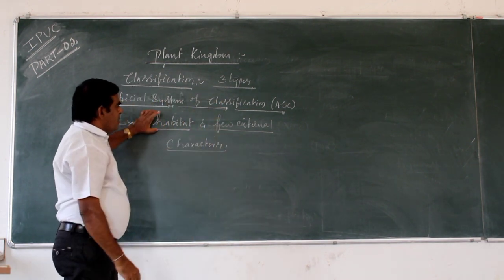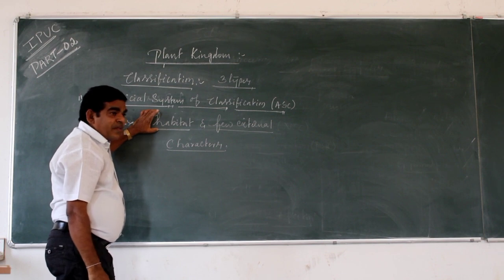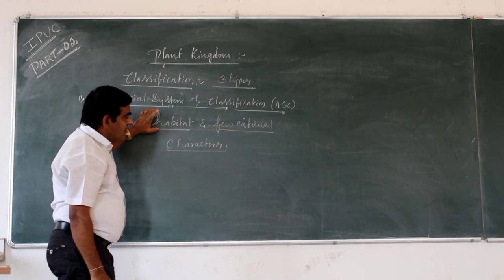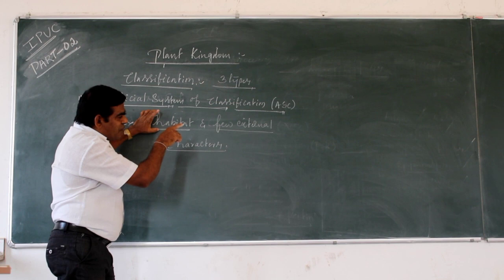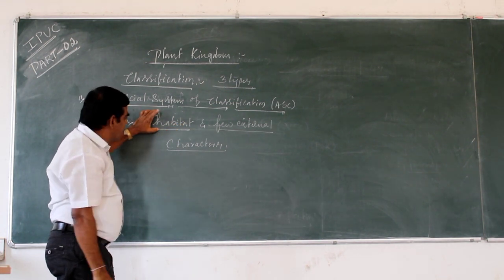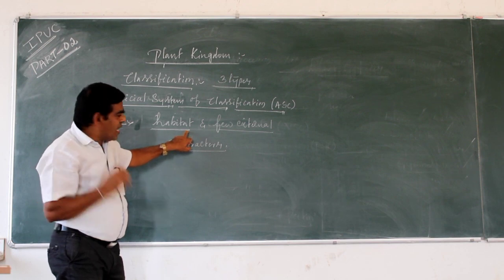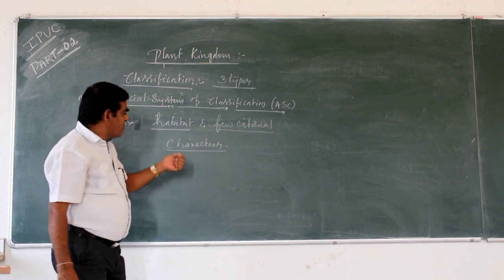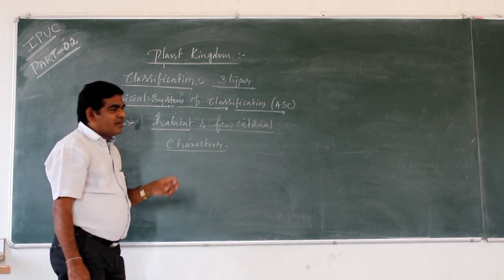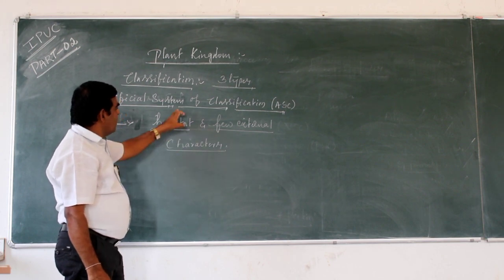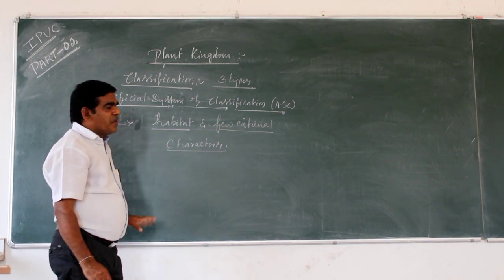Here, in this system, the plants are classified in the artificial system of classification. Plants are classified based on their habitat and a few external characters.